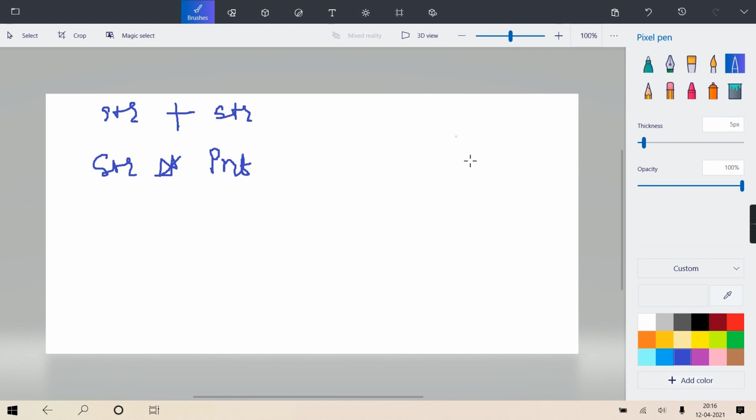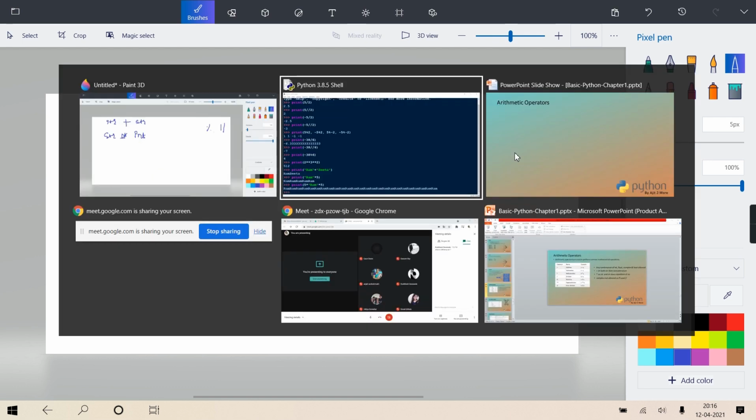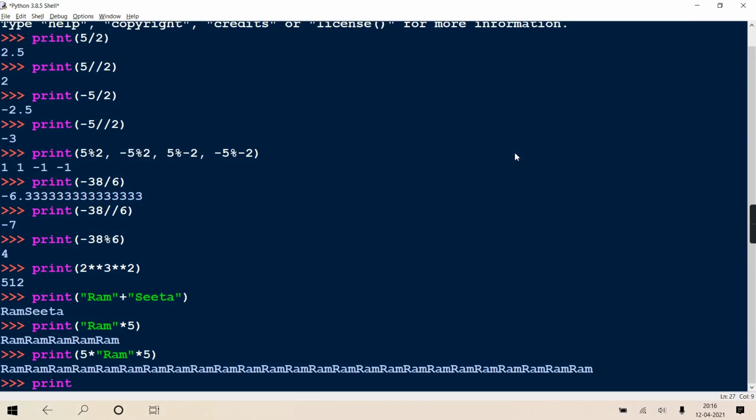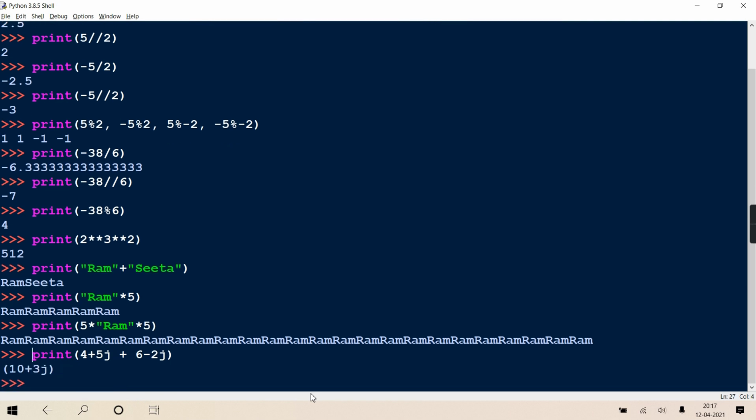Only about the complex type you have to remember. Complex allows you to do operations on any combination, any operations, except only modulo and floor division. Complex doesn't allow those. Clear? So I'll give you two examples. I'm writing 4 plus 5j plus 6 minus 2j. 4 plus 6 is real 10, and 5 minus 2 is 3, so 10 plus 3j.